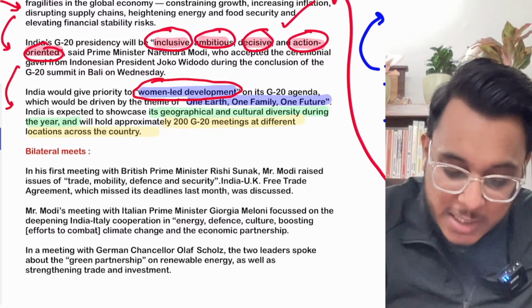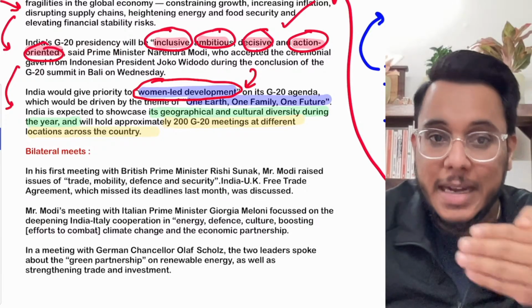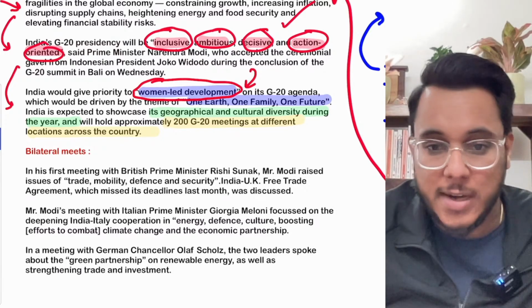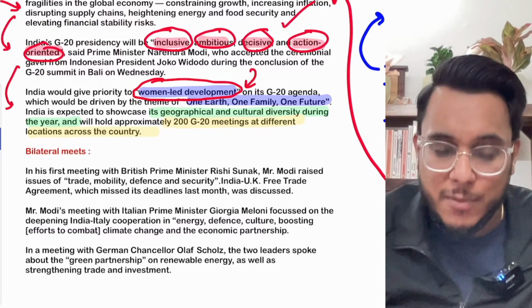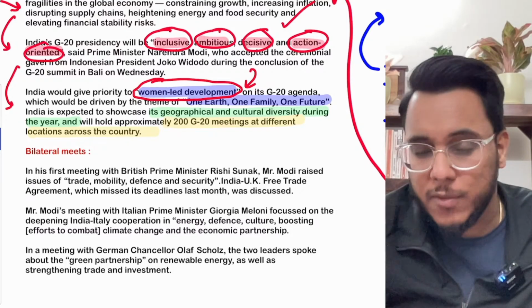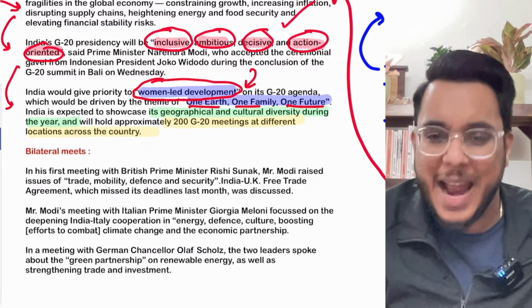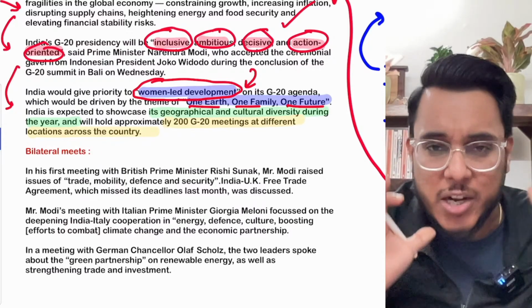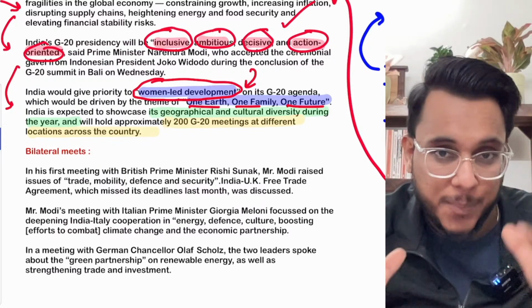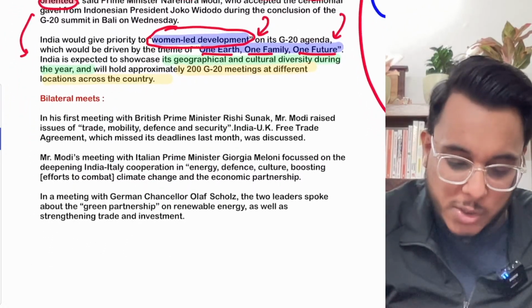And now, as women-led development is the focus even in the G20, the Grahini theory of international relations is further being put forward by India, as we can see. Moreover, India has given the theme for the G20: one earth, one family, one future. And I believe that it goes very much in line with India's ancient philosophy of Vasudhaiva Kutumbakam. So Vasudhaiva Kutumbakam has been incorporated in the G20 also.